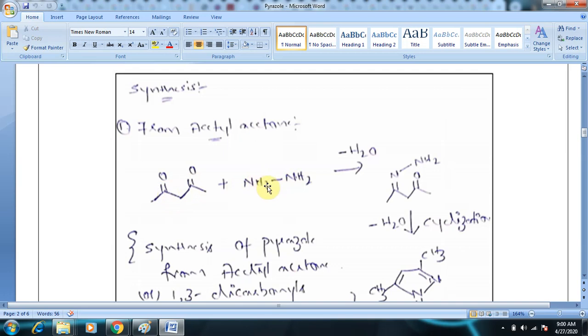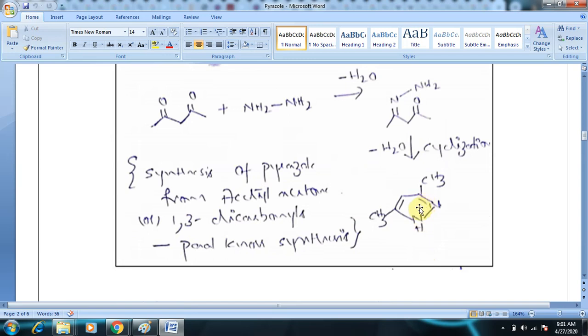So this hydrogen from the NH2 moiety will interact with oxygen to go out as a water molecule to give hydrazones. Write down the intermediate, what you get is hydrazone. In the next step, this ketone moiety has an oxygen atom which is removed with the hydrogen atoms as a water molecule, and it undergoes cyclization. The ring closure is occurring, as you can see.